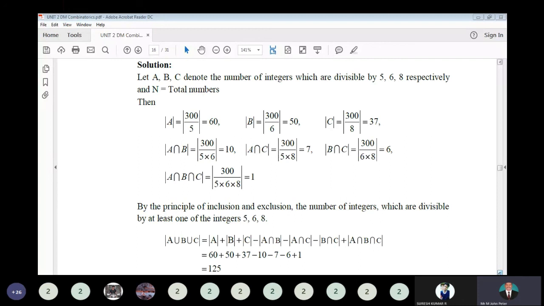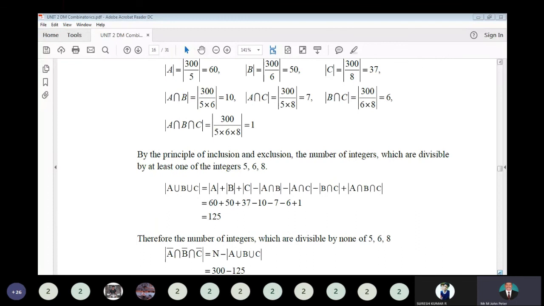So by the principle of inclusion and exclusion, the number of integers which are divisible by at least one of the numbers 5, 6, 8, that is modulus of A union B union C, is equal to modulus of A plus modulus of B plus modulus of C minus modulus of A intersect B minus modulus of A intersect C minus modulus of B intersect C plus modulus of A intersect B intersect C. So when you substitute the corresponding values, you will get the value 125.